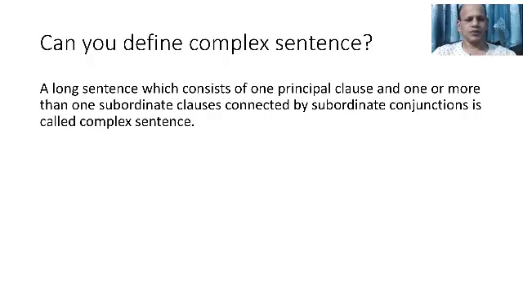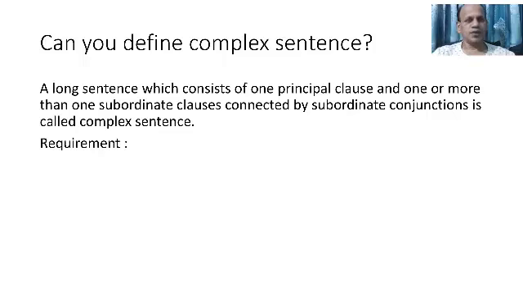So, what we see in the definition, there should be one principal clause and at least one subordinate clause, and this subordinate clause should be with the subordinate conjunction like if, unless, that, so that, since, as, because, etc.